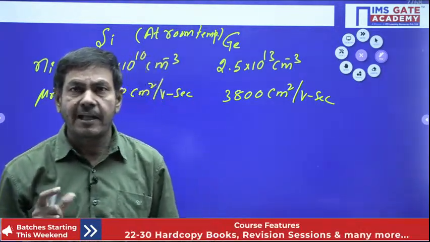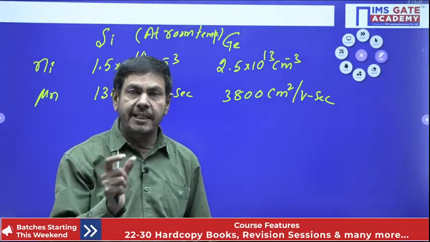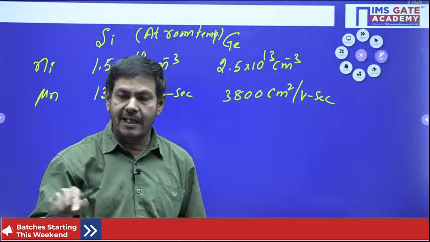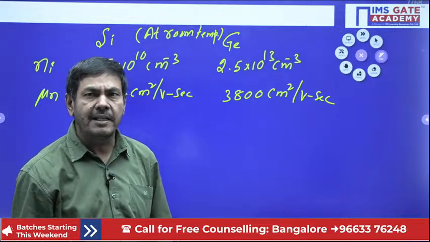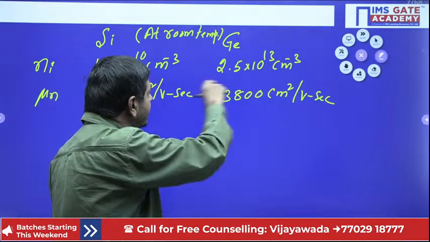But that value you can get from the manual only now. In the manual you can find the material is germanium, the temperature is 300 Kelvin. Directly from the manual, that value can be taken. For any temperature, from the manual you can get the Ni value. But these are all at room temperature only.